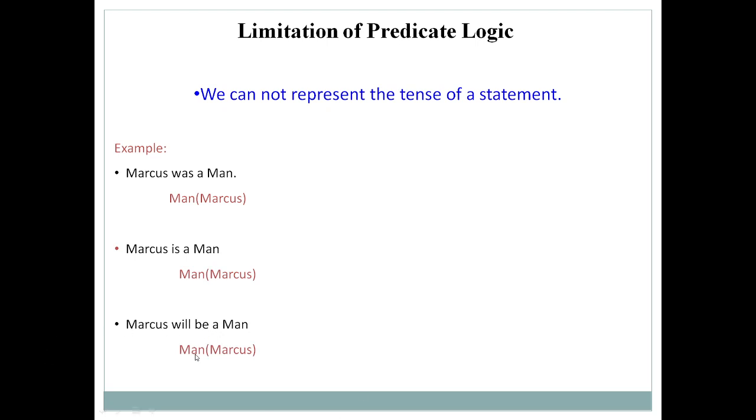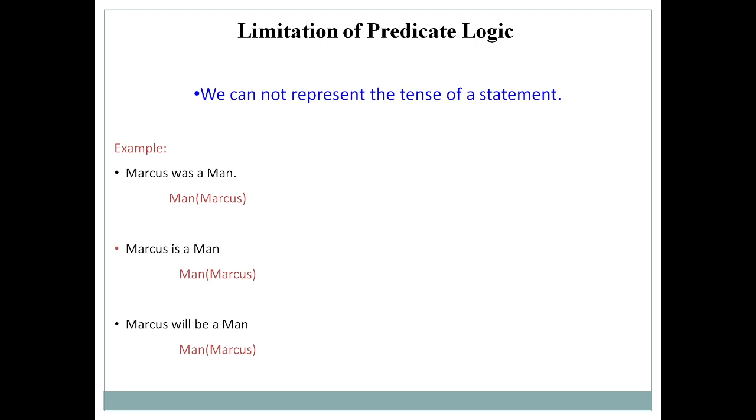So one thing is clear from all these three examples, that predicate logic is not able to represent the tense of the statement. It only represents the meaning of the statement. It will represent the function, the object, the relation, but it is not able to represent the tense of the statement. So this is the limitation of predicate logic.